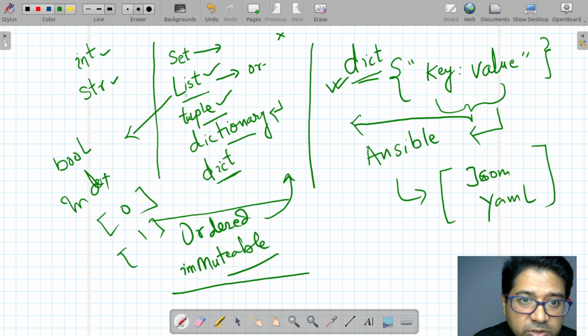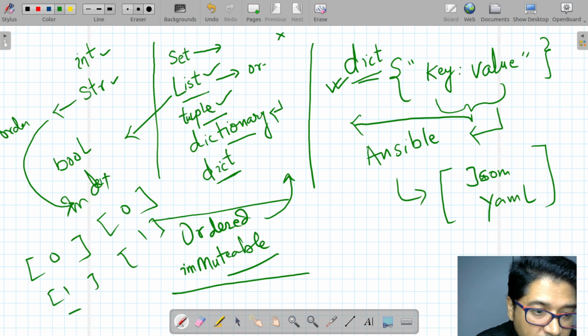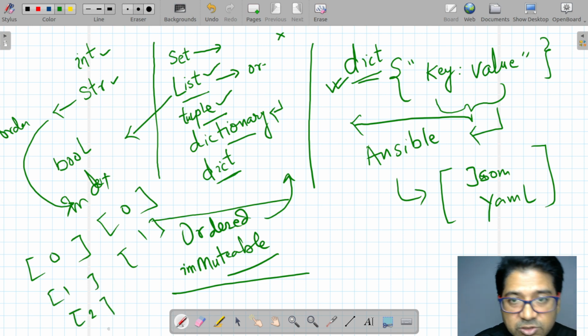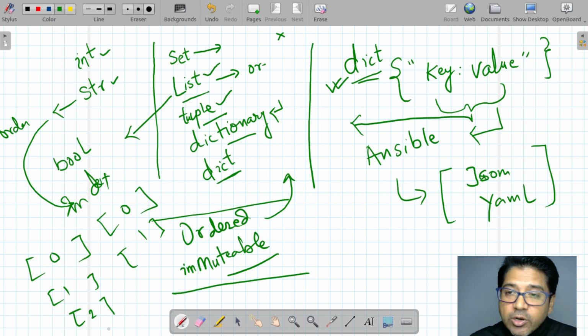And a string is also ordered, meaning every element has an index and we can write out the element by its index. Clear? Okay, so let's start exploring the dictionary today.